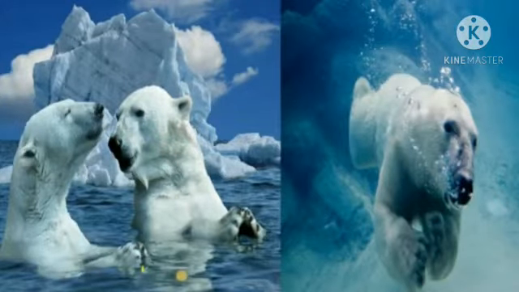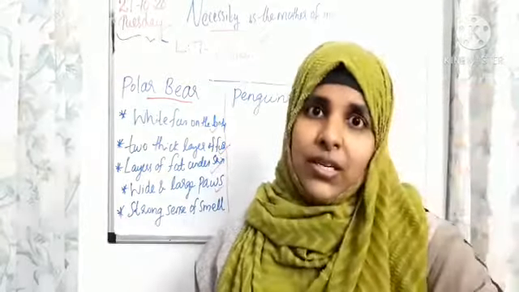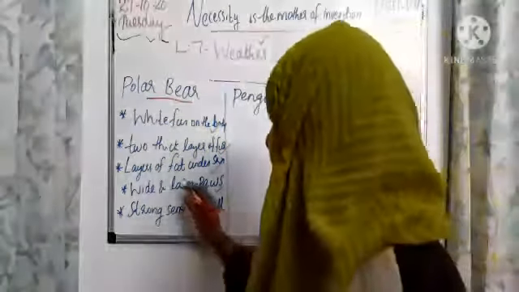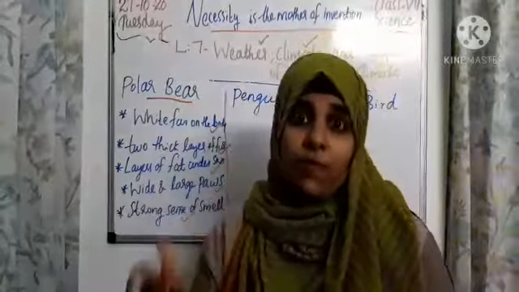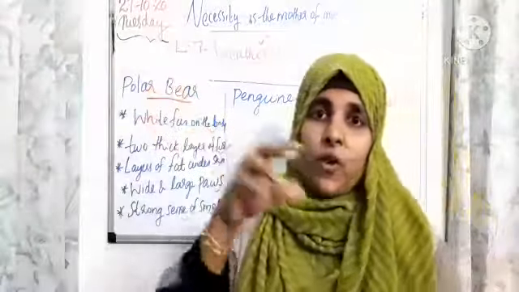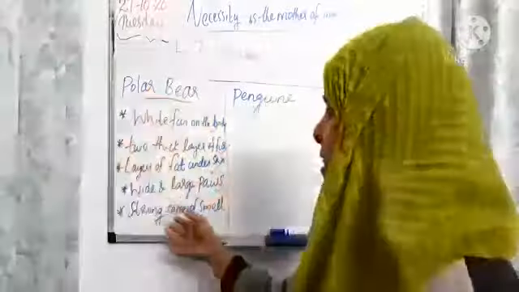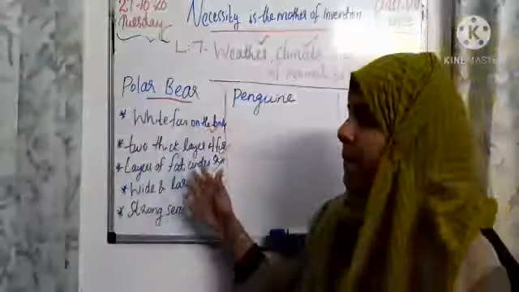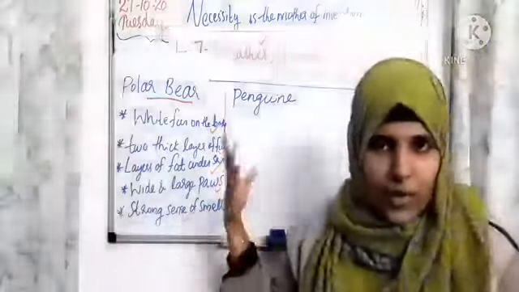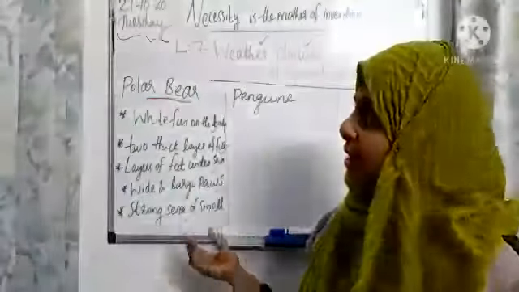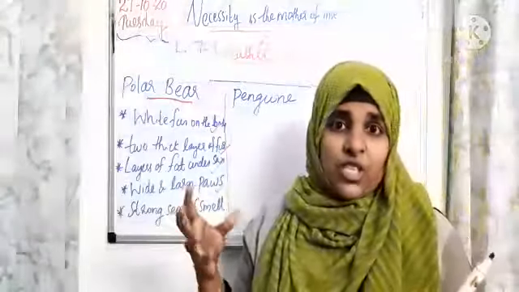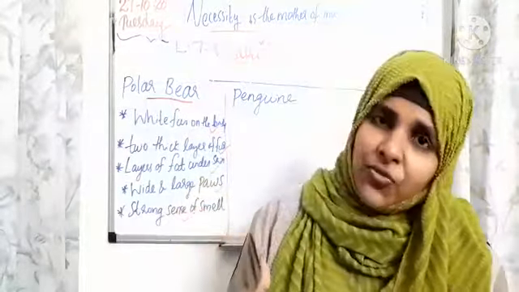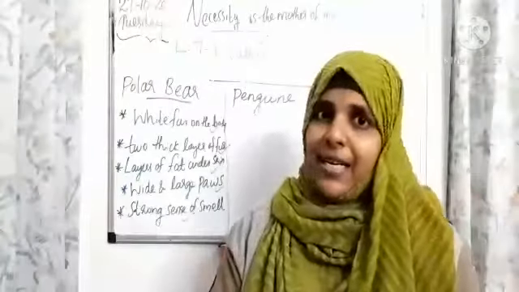The polar bear is also a very good swimmer. They can easily go underwater for a long duration. And they have a strong sense of smell. It helps them identify the prey's location easily. Okay, these are the main adaptations of the polar bear. And they can hibernate also. If it is the very cold winter season, they can hibernate. That is a long sleep. That is hibernation.